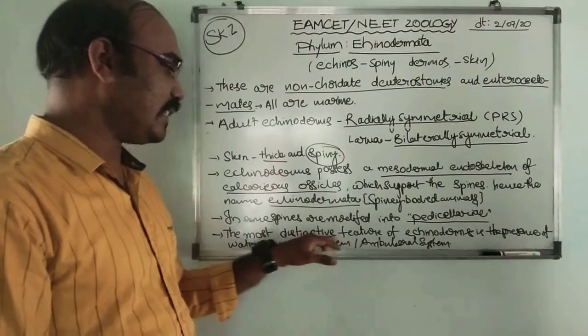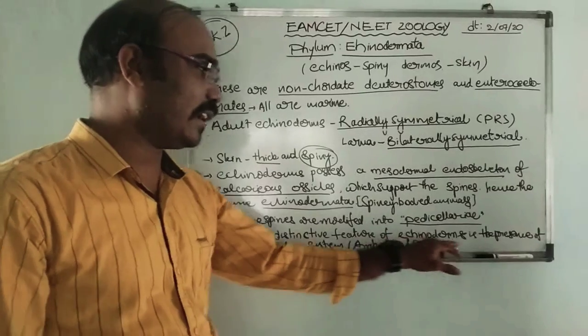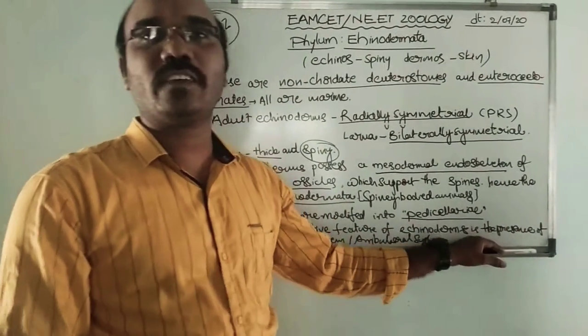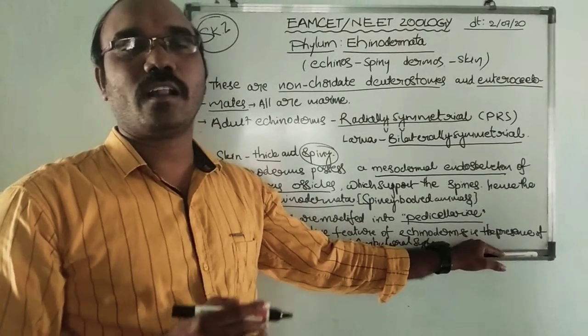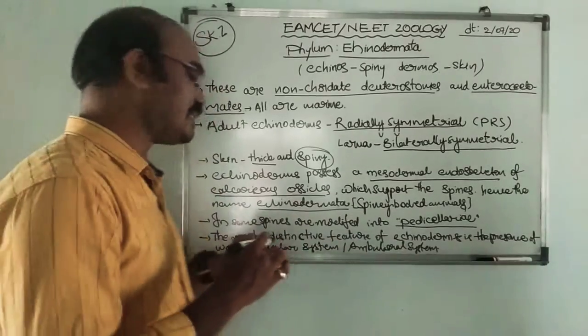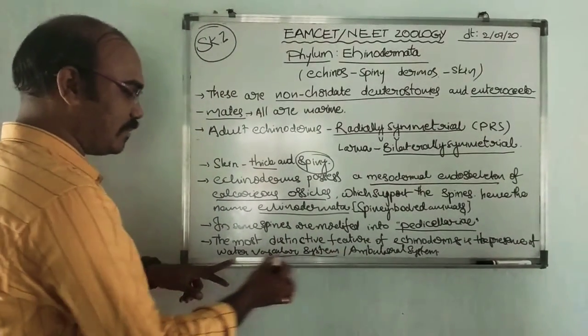One of the most important distinctive features of the Echinodermata is that they contain the water vascular system. What kind of system is it?